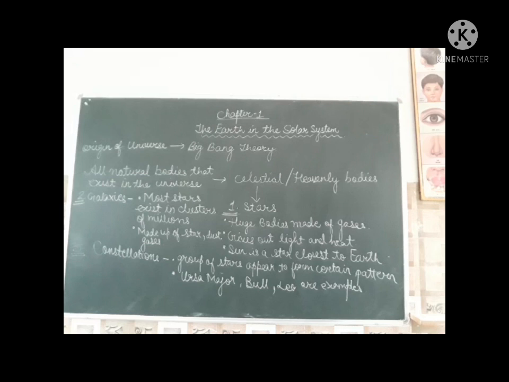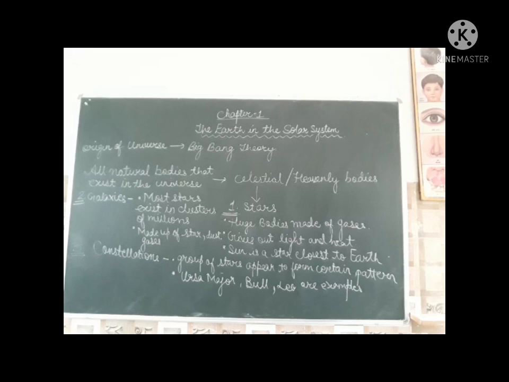The next one is galaxies. There are millions or billions of stars in a cluster, or we can say in a group. They are known as galaxies. They are made up of stars, dust and gases. When we study galaxies, we can see different shapes and sizes, and Earth is a part of the Milky Way galaxy.